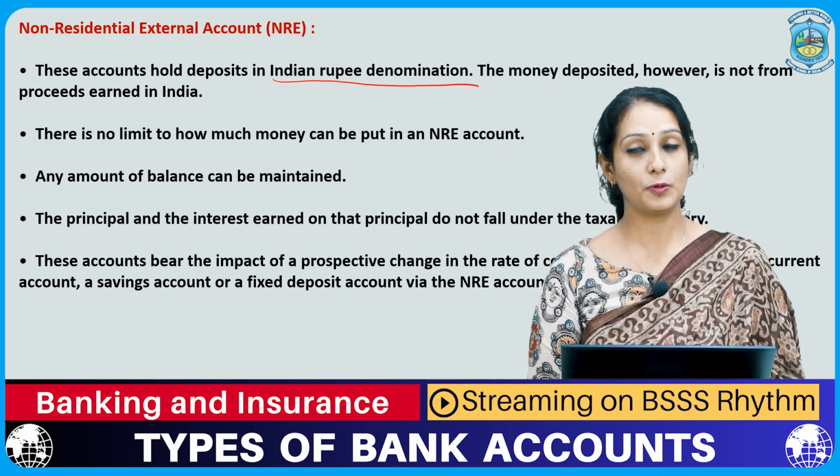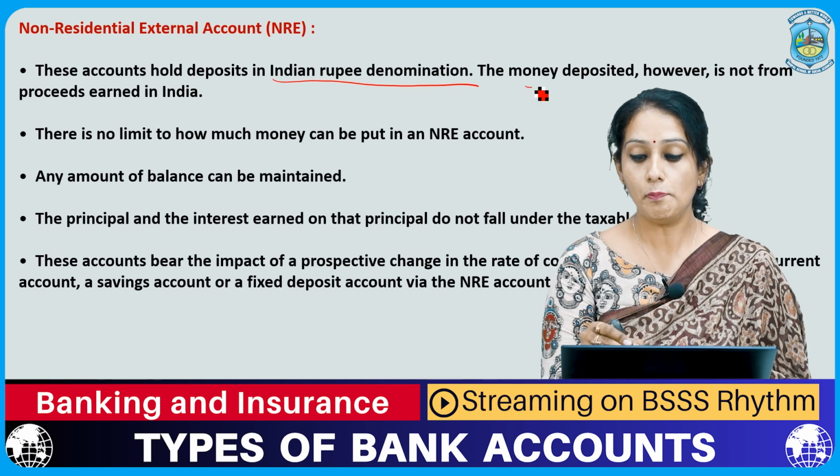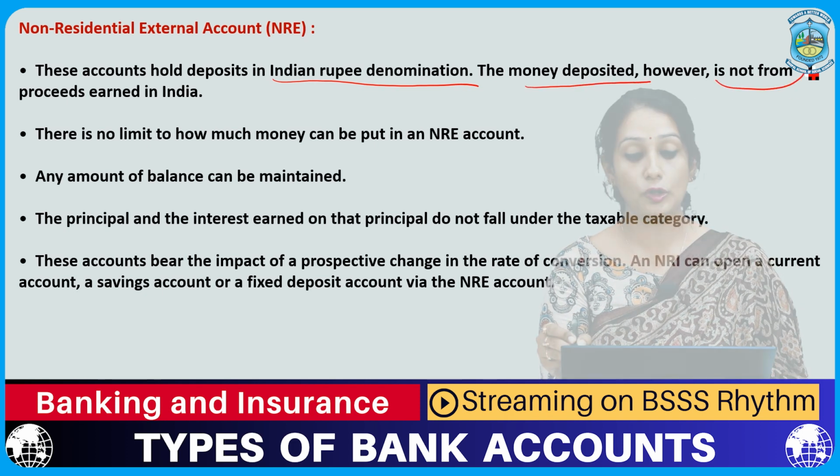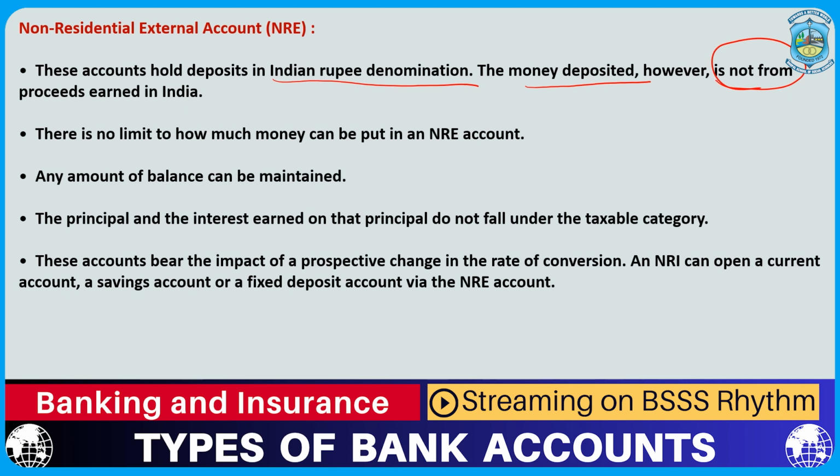The major difference is that the money deposited here is not from the proceeds earned in India. That means the earnings or savings are from the home country of the NRI and not from India. Now again, there is no limit on how much money can be put in an NRE account, and the balance can be maintained as much as they want.